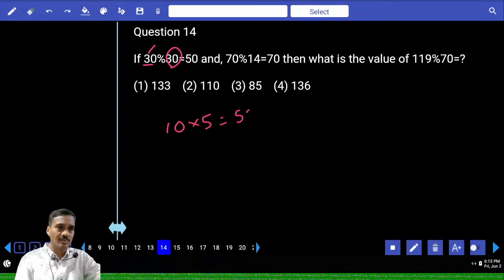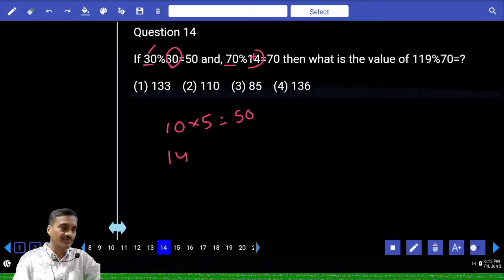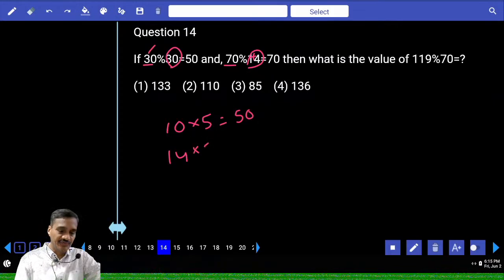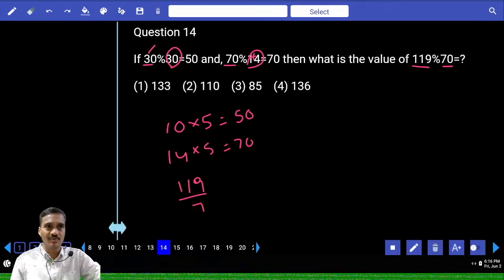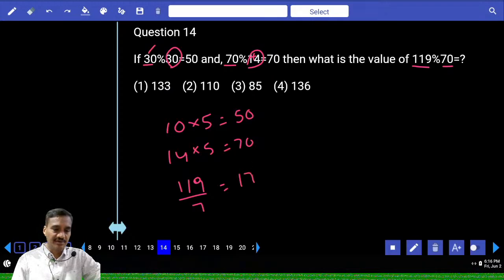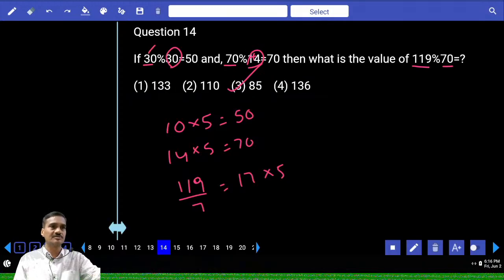Now follow here, then same logic we will see here. 70. Now this 70 must be divided by sum of the digits in this number, 1 plus 4. Now 70 divided by 1 plus 4, 5. How much? 14. 14 into 5, that is 70. And in the same way, 119. Now 119, now 70, what is the sum? 7. 119 divided by 7, and what is the number we have? 17. Now 17 into 5, 85.